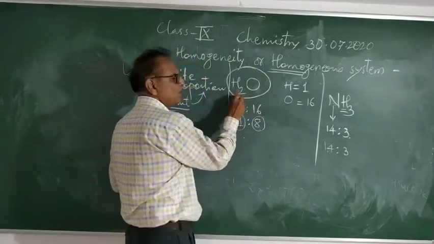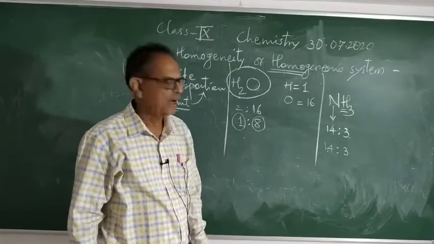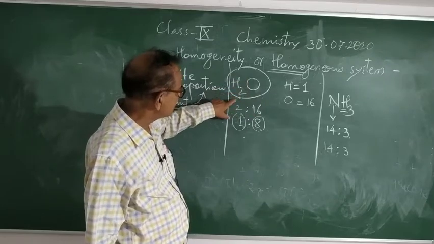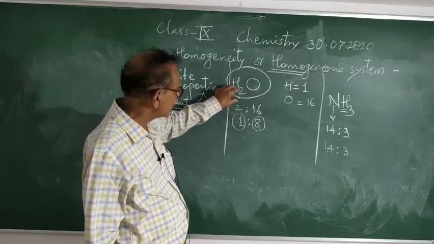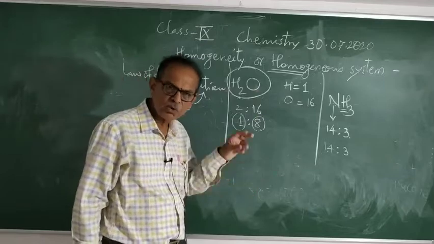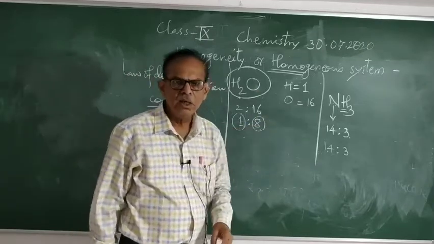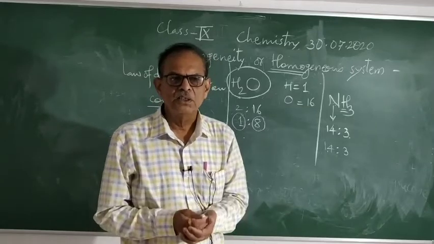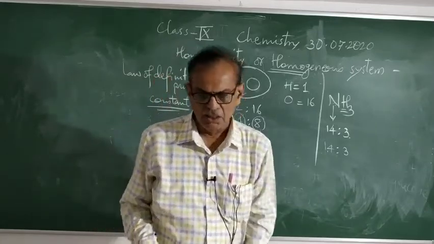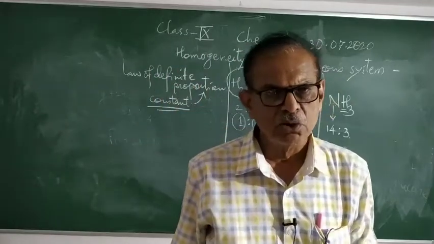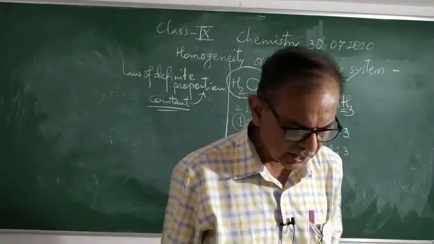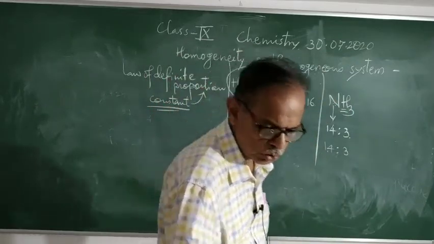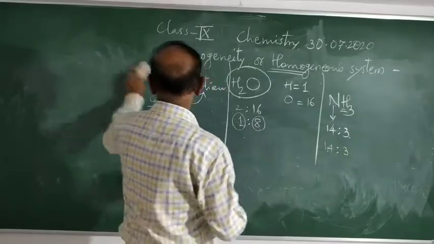There will be a constant 2 hydrogen atoms. That is, atoms of different elements are constant. For example, hydrogen atoms are 2 that are constant, 1 oxygen atom constant, in an ammonia molecule, atoms are constant. And in this way, this is Dalton's atomic theory. So we have studied some points of Dalton's atomic theory, and then we have to study about the atoms. So, regarding the atom.